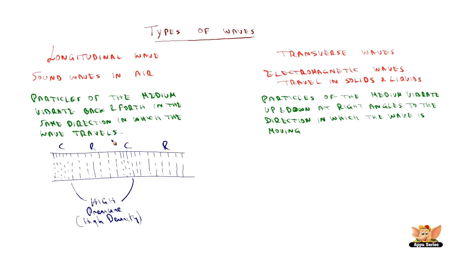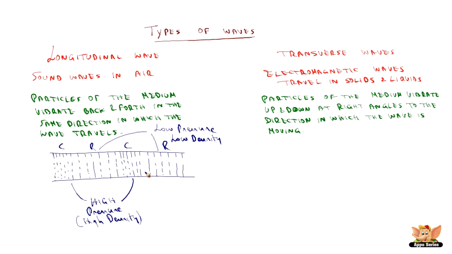Whereas the rarefaction region is called the low pressure or low density region because the particles are spaced out. So a longitudinal wave basically consists of compressions and rarefactions traveling through a medium.